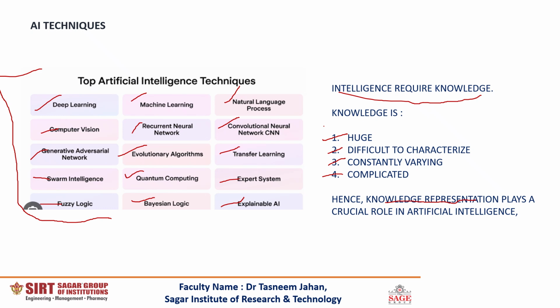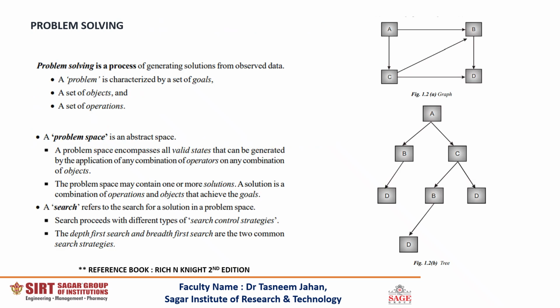So let us move ahead with this knowledge representation. Why are we using knowledge representation? We are using knowledge representation to solve some of our problems. So we now encounter the term problem. Problem solving in AI is a process with which we generate the solutions. Okay, so to obtain a solution, we are applying problem solving.